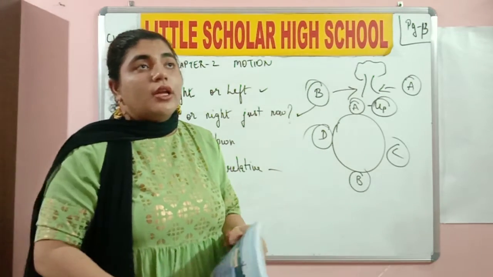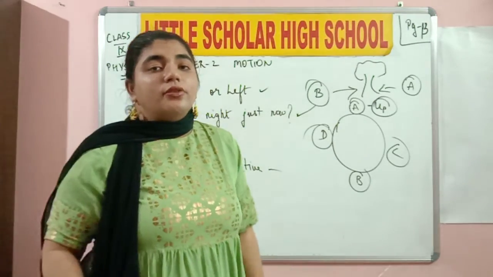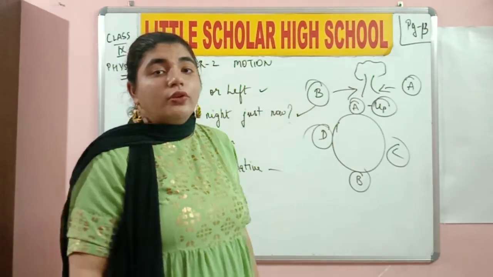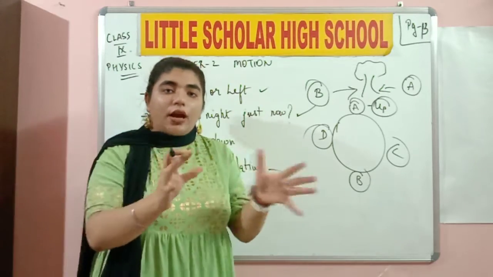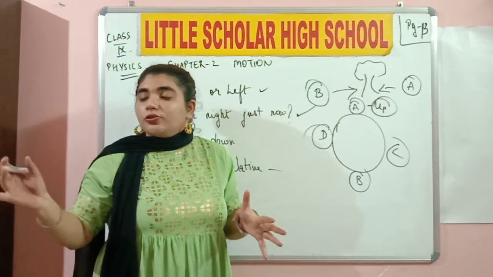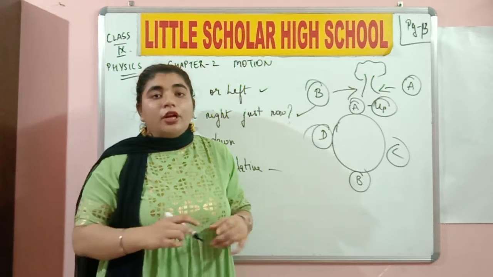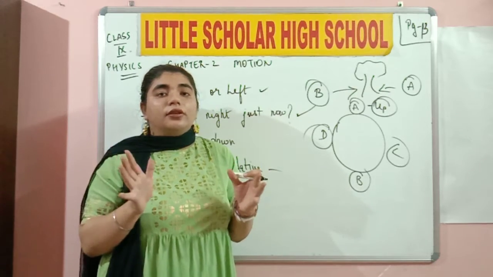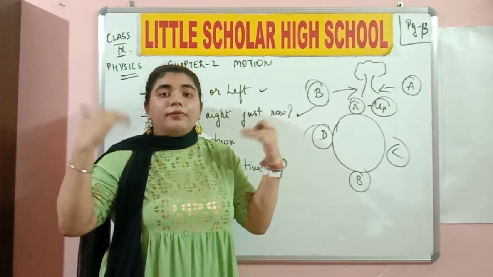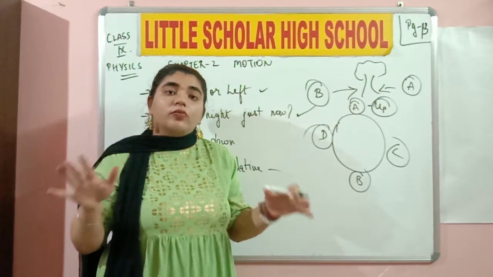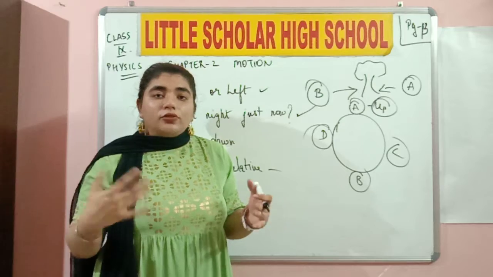So now class, when the driver asks the passenger whether the car is moving or not, if the passenger is going to apply his logic, definitely the car is moving. That is why they are changing the position from one point to the other point. But if he is sitting steadily in the car and not bothered about whatever is happening in his surroundings, then he might be perceiving that the car is not in motion. Do you understand? So this is what happens.